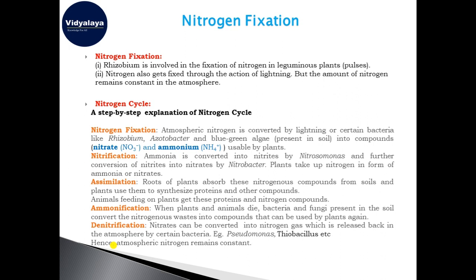Some of the names of the bacteria are pseudomonas or thiobacillus. They are denitrifying in nature, and they break down the nitrates into nitrogen gas, and it releases back into the atmosphere.